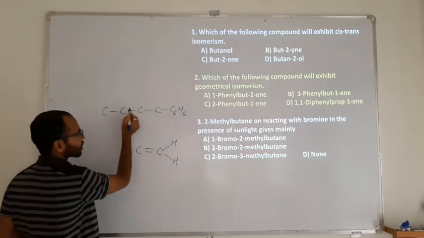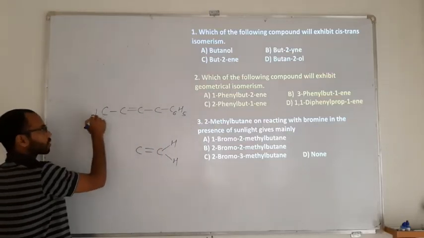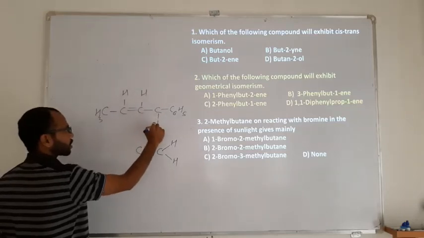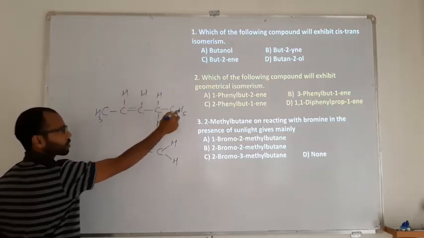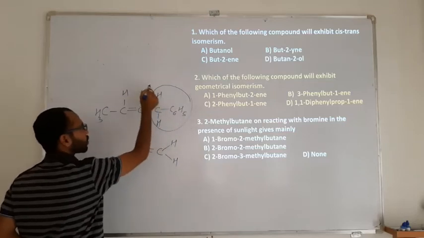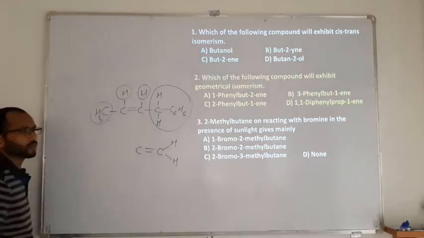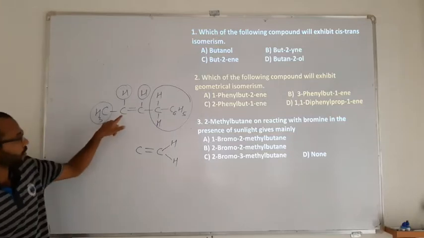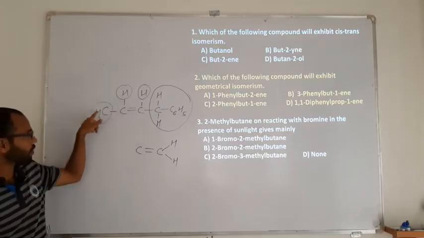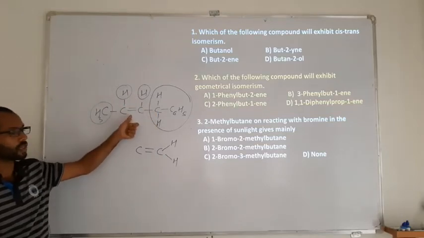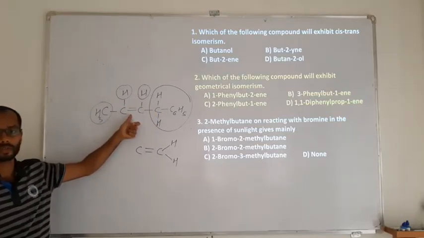Where is the double bond? It is at the second carbon atom. Now this is going to be CH3. Here will be one hydrogen, and this is going to connect to 2 hydrogens. So this is totally one group and the hydrogens. So both are different, they are hydrogen and CH3. So as the double bond contains different groups, therefore it can show cis and trans isomerism.